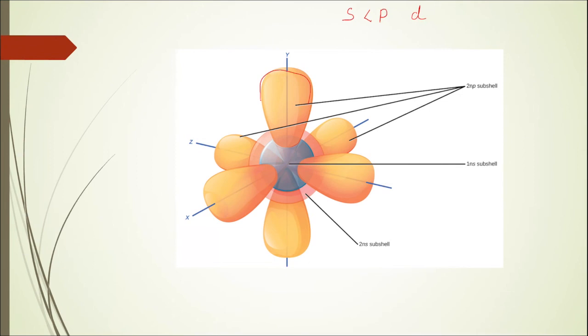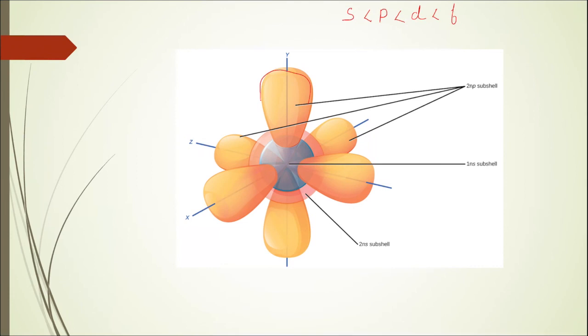Therefore, the effective nuclear charge on D electrons would further decrease, and this would take the D subshell to a higher energy than P. So again, the order is S subshell at a lower energy than P, P at a lower energy than D, and D at a lower energy than F. All of this is true for a multi-electron system.